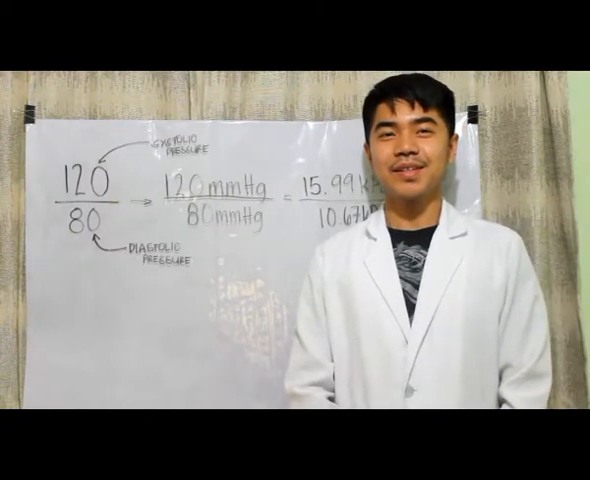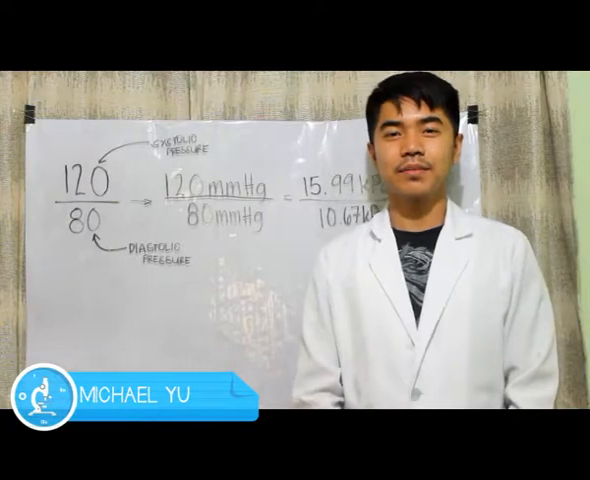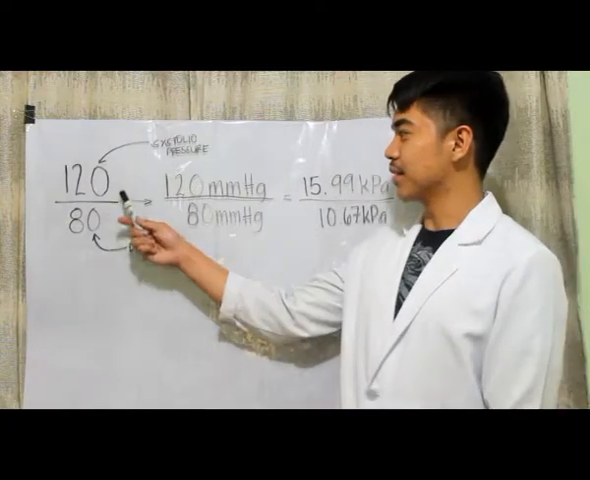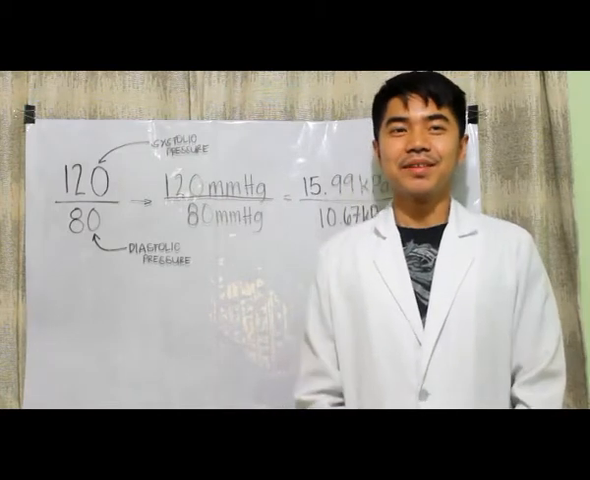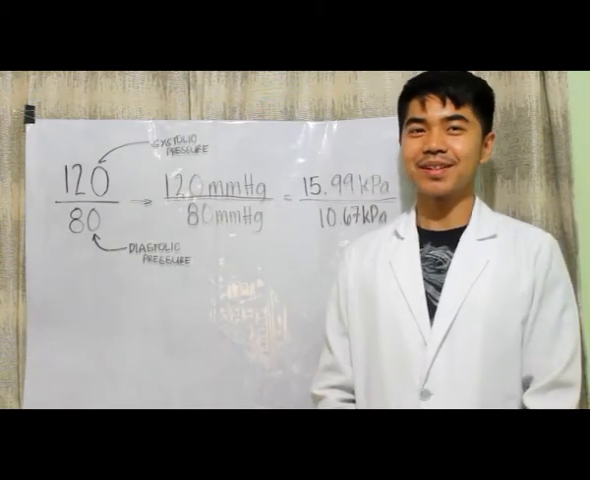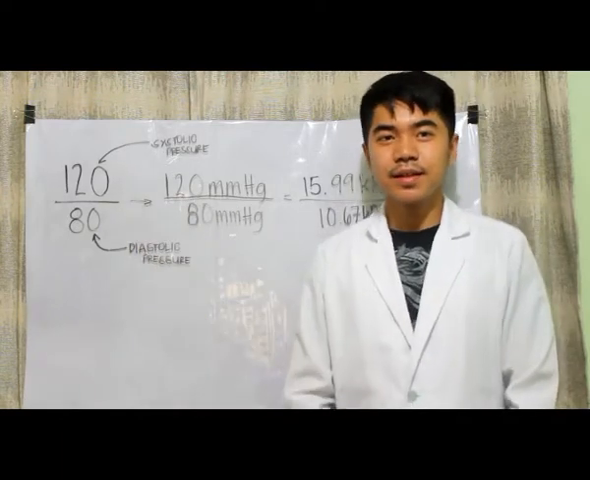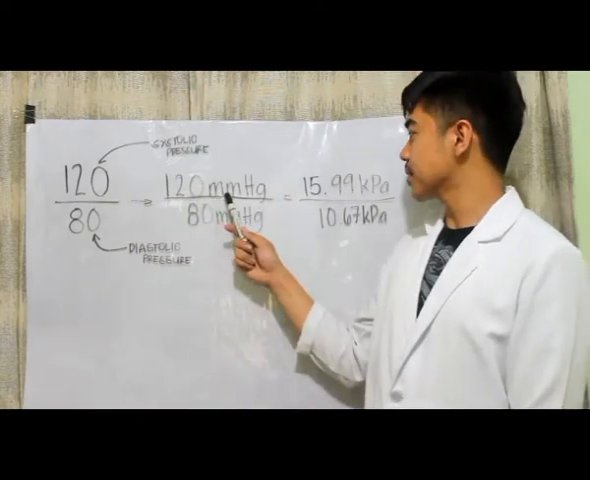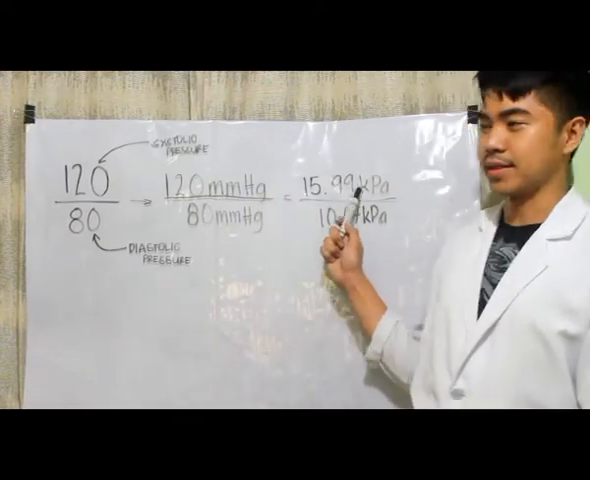Let's try to apply the concept of pressure to the medical field. A typical reading for blood pressure is 120/80. Do you know what these numbers mean? The value above is actually the typical systolic pressure, or the pressure when the heart contracts. It is 120 millimeters of mercury and it is about equal to 15.99 kilopascals.